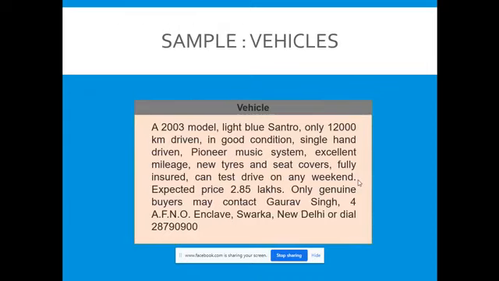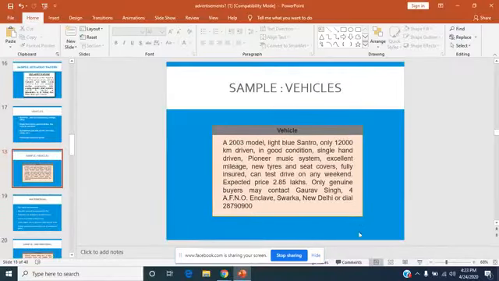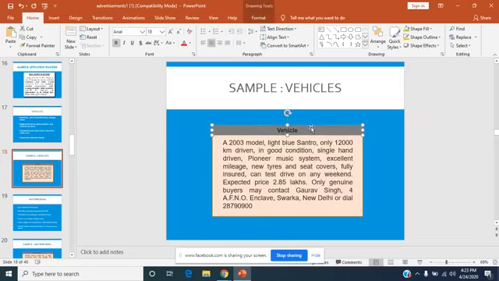So the example is here, for example, our 2003 model. Very clearly, the very first word mentions 2003 model. Light blue Centro only. Or you can do one thing. Instead of vehicle, you can also write car on sale. That is going to be clearer. So I think that's better than vehicle. So you may write car on sale. Okay, I will do it.